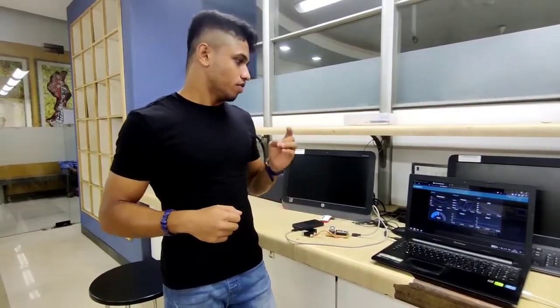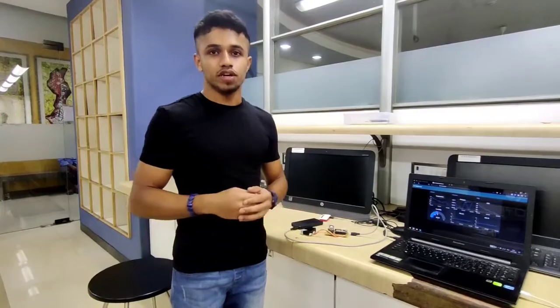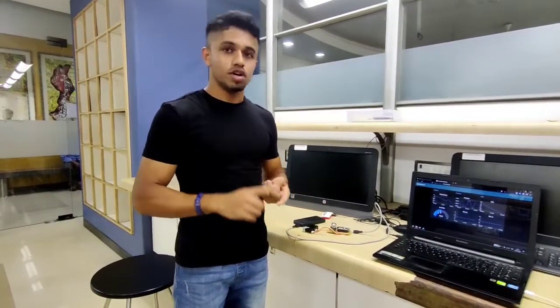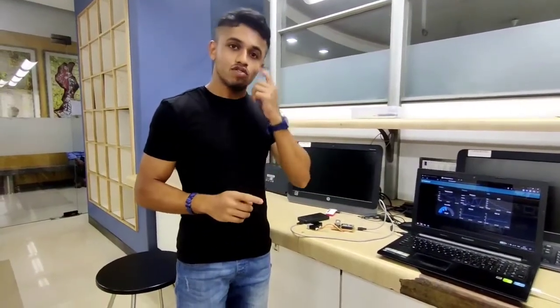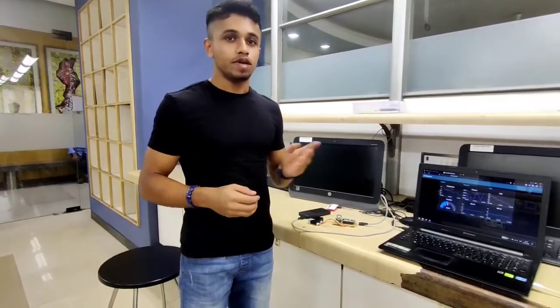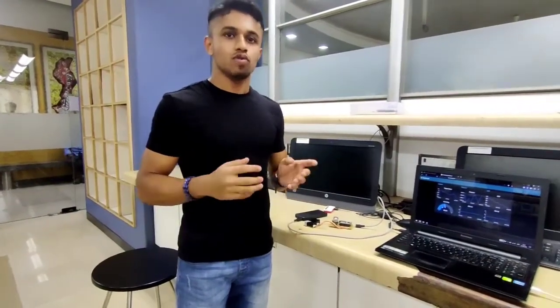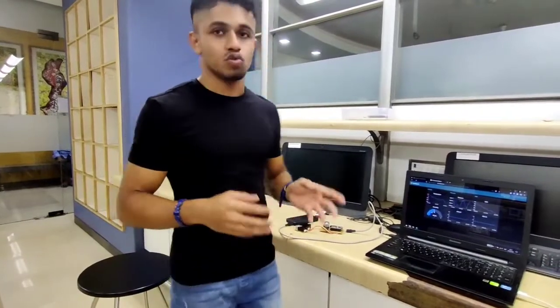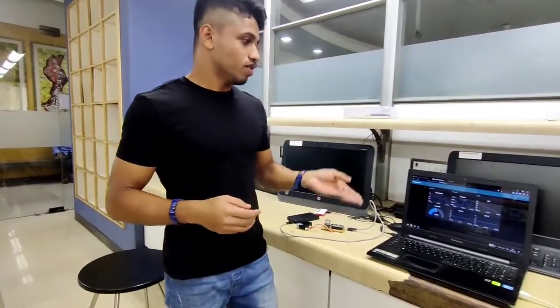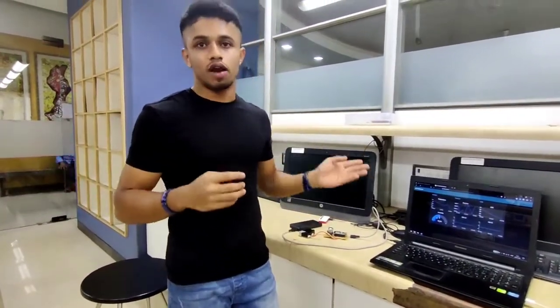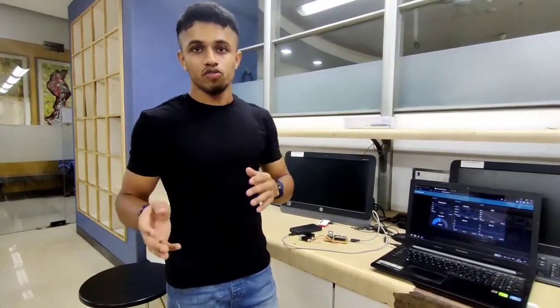For this, we are using three sensors, namely BME 280, which will measure pressure, temperature and humidity, DSM 501A, which will help us measure PM 2.5 and PM 10, and MQ 135, which will help us measure the CO2 values. All of these values, once measured, can be showcased on either laptop or mobile phones using Node-RED.